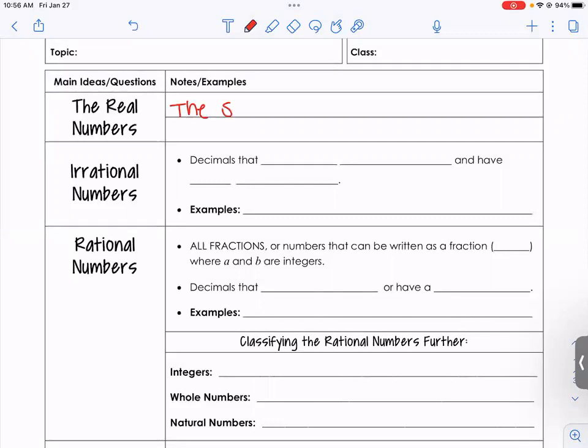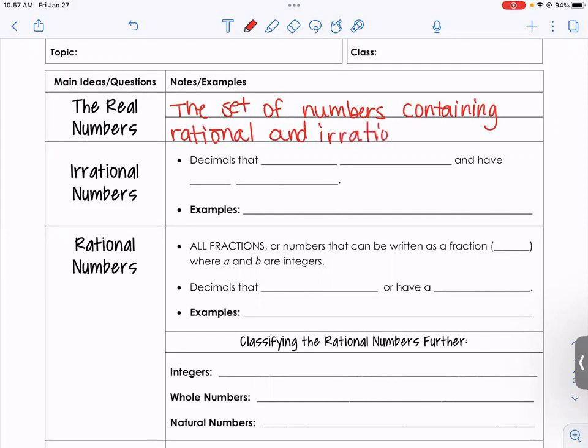Okay, so real numbers: the set of numbers containing what we call rational and irrational numbers. Yes, I will teach you, and you will need to know the difference between an irrational and a rational number. That's our big focus today.